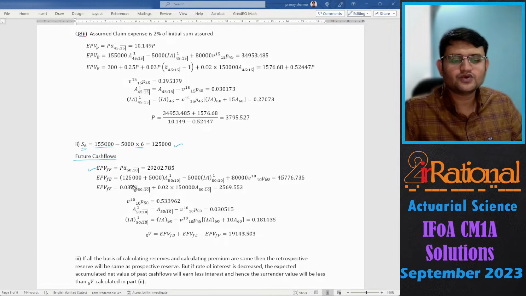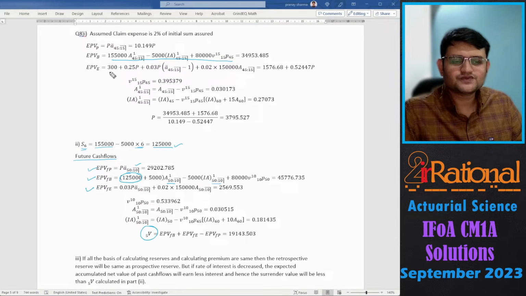So, the expected present value of future premiums: we are going to be at age 50 going for another 10 years because we are calculating 5V. Then similarly, the expected present value of benefit and the expected present value of expenses. We basically have very similar equations for the benefit. Instead of 45, 15, we will have 50 and 10. But again, the sum assured will change. So times the 6th sum assured, 125,000.